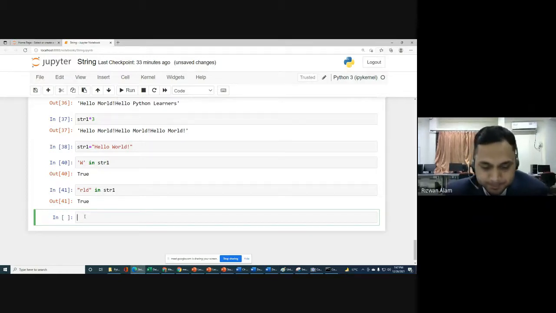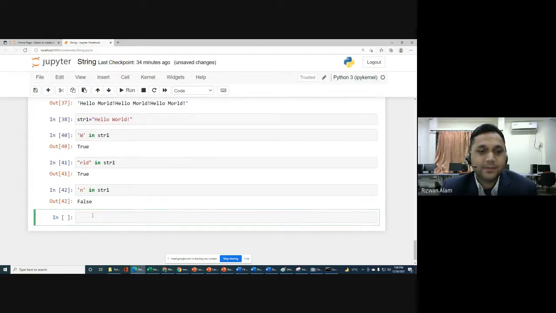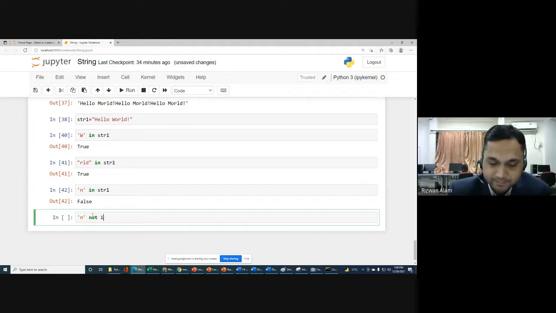Next you can do not in. For example, in hello world with an exclamation mark, we don't have n. So we will check n in str1. Of course this small n is not in this string, so we will get false. The same we can check for not in. We will check n not in str1. So what should be the result, true or false?